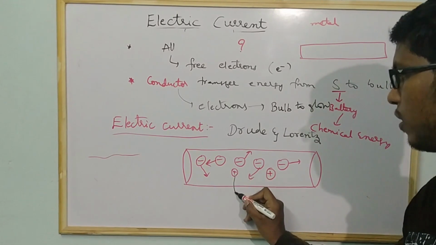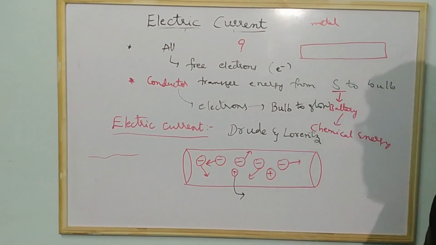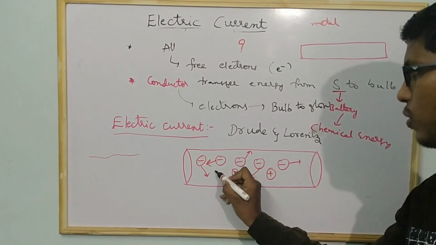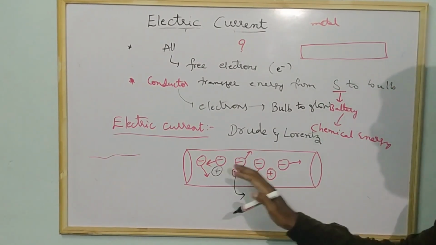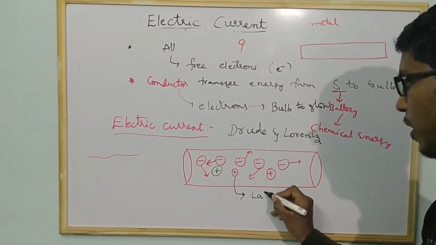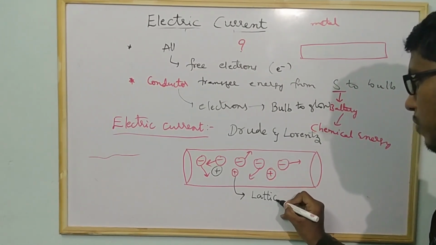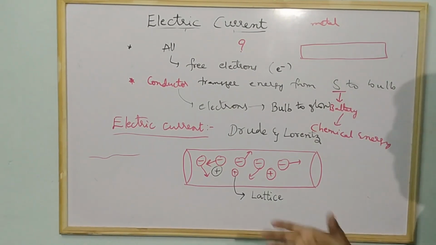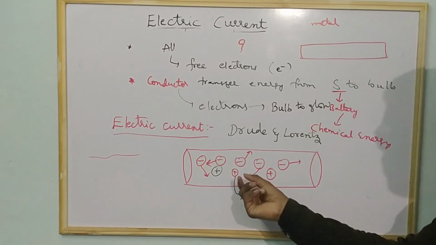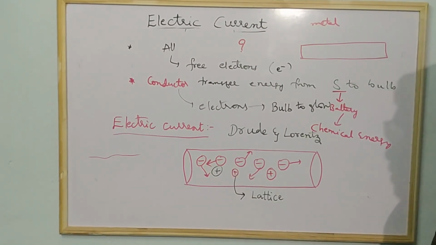Here one positive charge, and they are arranged in the conductor. The arrangement of positive charges is known as the lattice. The space present in the conductor is called lattice space also, and these charges are also called lattice ions.